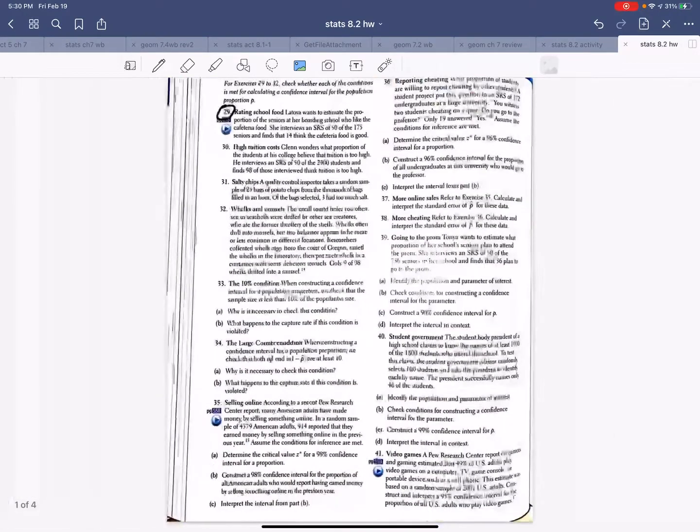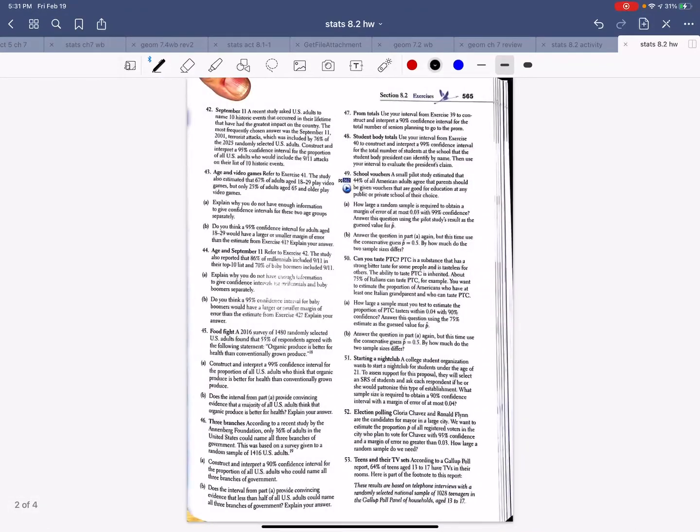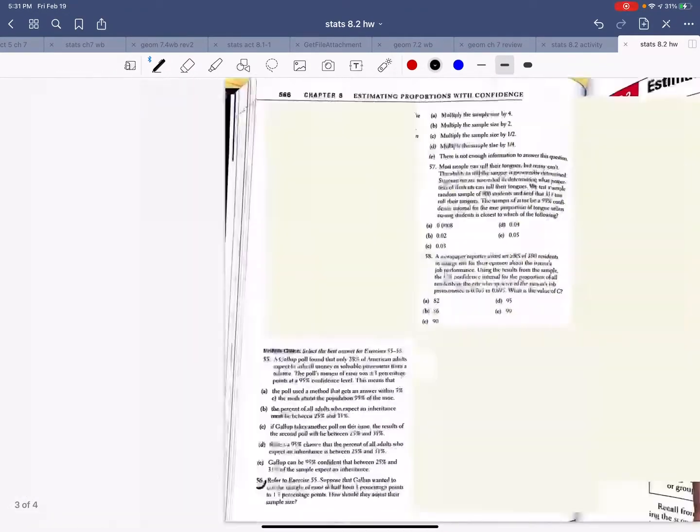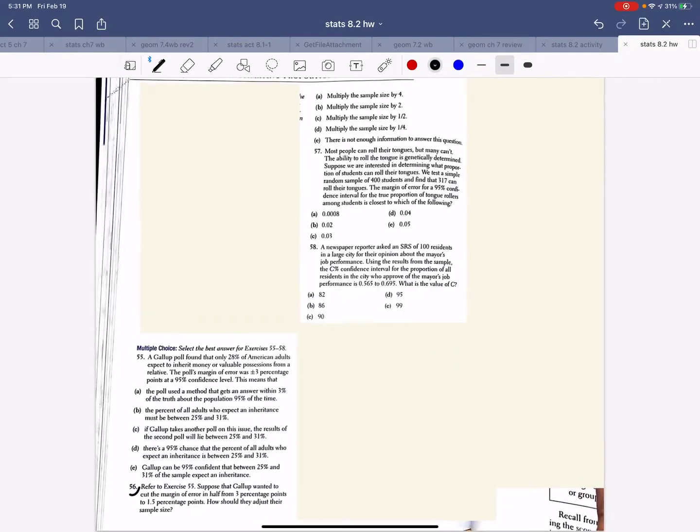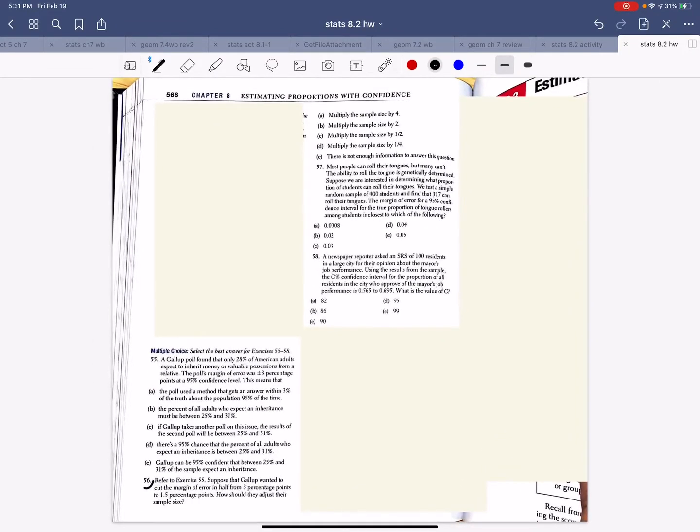Now let's look at what the assignment was. The homework assignment starts on question 29 and does a bunch of the odds, so make sure you check the assignment. And then it ends here at 55 through 58. I've actually added in some places to kind of show my work.